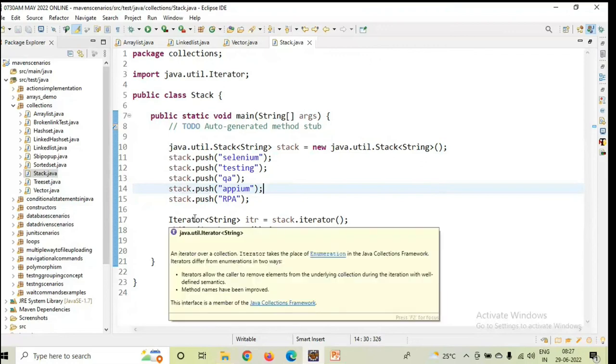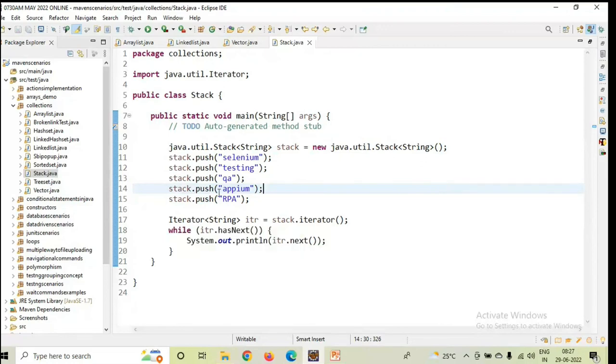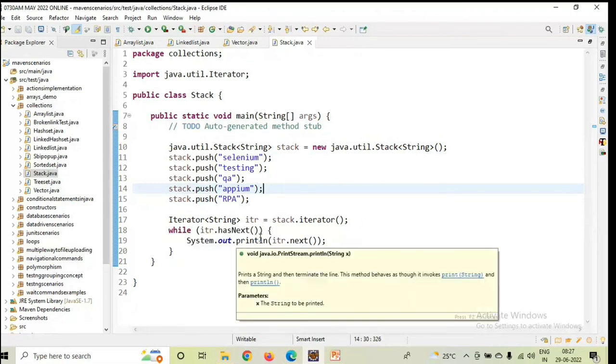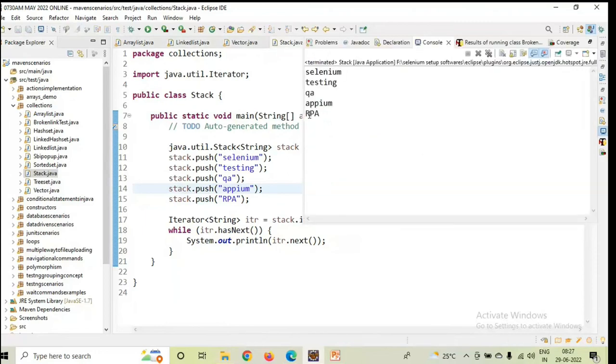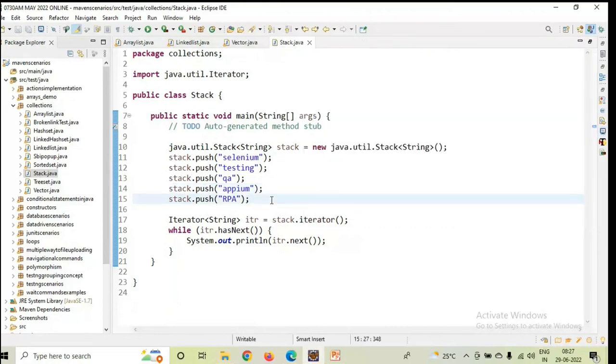The iterator concept is mandatory for every collection implementation, so I'm using the iterator implementation, and I'm writing a while loop using hasNext, so that one by one it is going to read. Now control S and run it. What is it showing? Selenium, testing, QA, Appium, RPA. Correct or not? Yes.